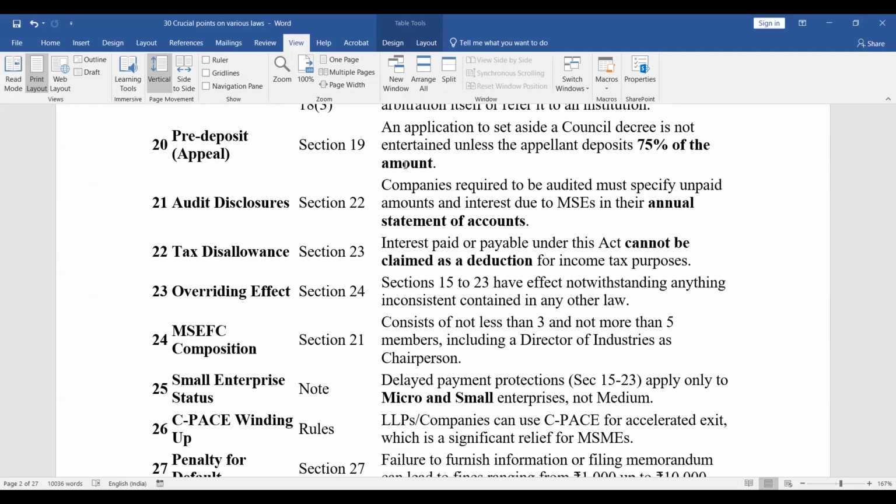MSME council composition, Section 21, consists of not less than 3 and not more than 5 members, including a director of industries as chairperson, right? So this is regarding the composition of the facilitation council. Okay. Then small enterprise status. Delayed payment protection, Sections 15 to 23 apply only to micro and small enterprises, not medium. This is also important, right? This protection regarding delayed payment applies only to micro and small enterprises.